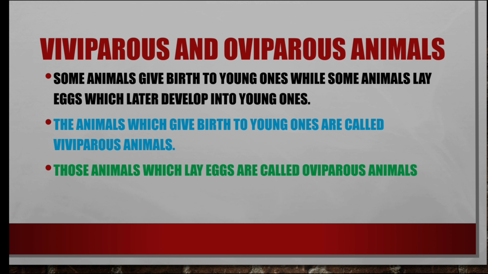Viviparous and oviparous animals. Now we are going to discuss viviparous and oviparous animals. So, what is the difference between viviparous and oviparous animals? Simple. Oviparous animals do not give birth to young ones. They only lay eggs. Viviparous animals give birth to young ones. Some animals give birth to young ones, while some animals lay eggs which later develop into young ones. The animals which give birth to young ones are known as viviparous animals. Those animals which lay eggs are called oviparous animals.